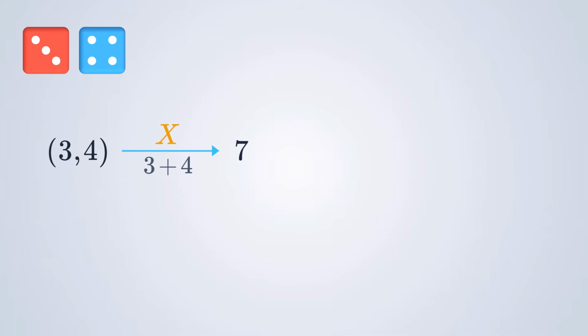In that moment, our machine has successfully translated a physical event into a single, clean mathematical value. Now, take a look at this different outcome. If we roll a 2 and a 5, the sum is still 7. This highlights a really important point. Because our random variable is a function, it often acts as a many-to-one relationship. This means that several different outcomes from our sample space can all be mapped to the exact same numerical value.